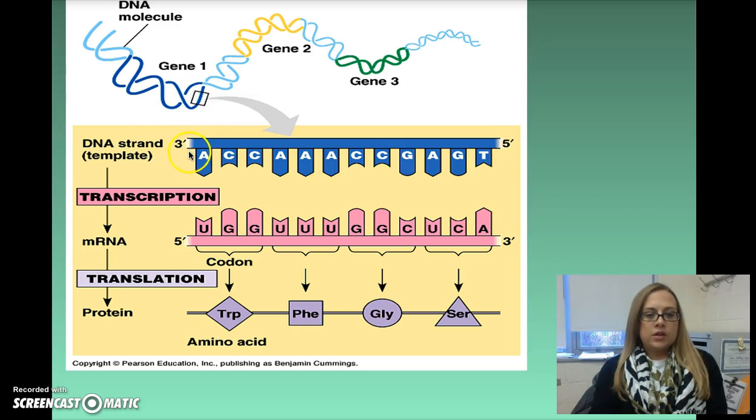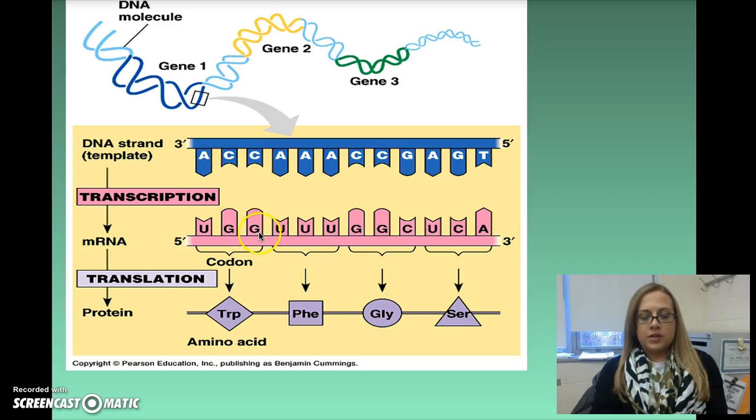And so here is your template strand of DNA. So you've got ACC, AAA, CCG, AGT. Okay, that is going to be transcribed into mRNA. Now with mRNA, we don't have thymine anymore, we have uracil. And so we are not going to put a T here, we're going to put a U in place of that thymine. So because we have A here, we have U here,